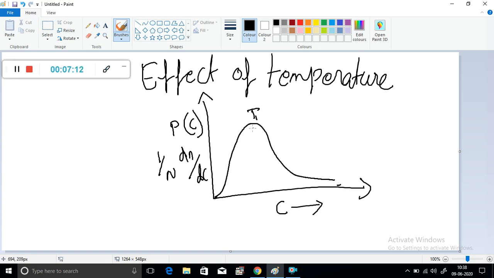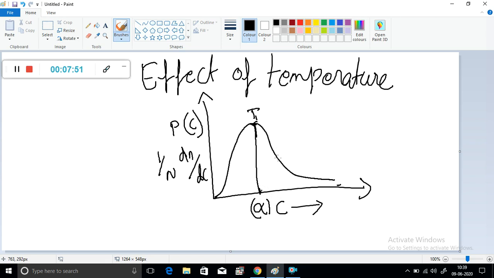The peak of distribution curve, this is the peak. Peak of distribution curve at a given temperature gives the velocity possessed by maximum number of particles. This velocity is known as most probable velocity and it is represented by the letter alpha.